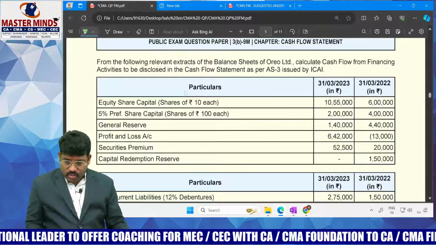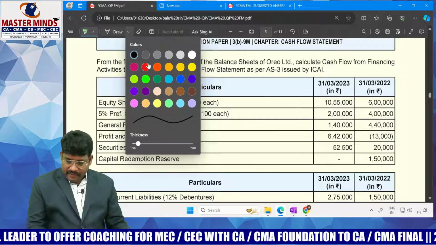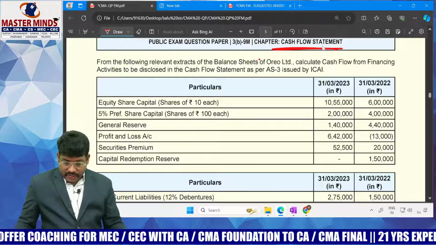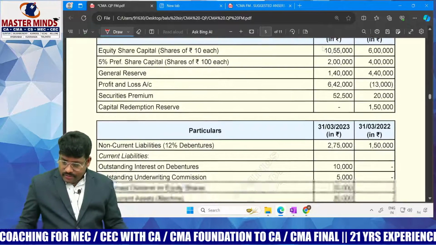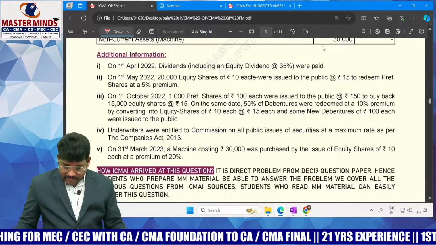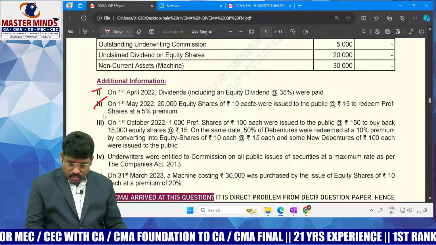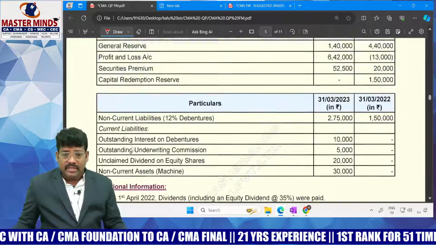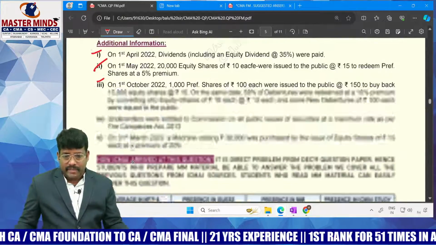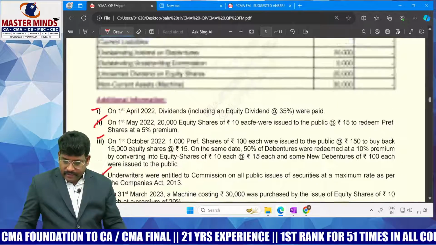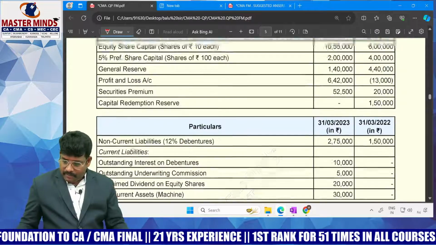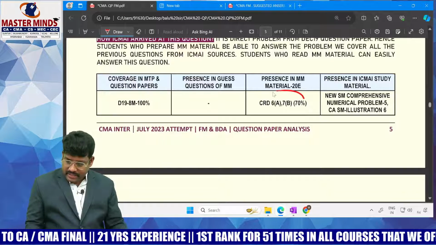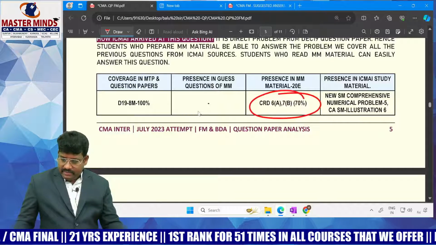Another one is the next question they asked from the funds flow statement. This is not a funds flow statement, it is a cash flow statement calculation. It's a very lengthy calculation. So what you have to find out: various adjustments are given, 1, 2, 3, 4, 5 adjustments. Basing on these adjustments, we have to prepare a funds flow statement for this concerned problem. Directly given in this problem. A similar model is covered in our Mastermind material, that is CRD 6A and the 7B part.